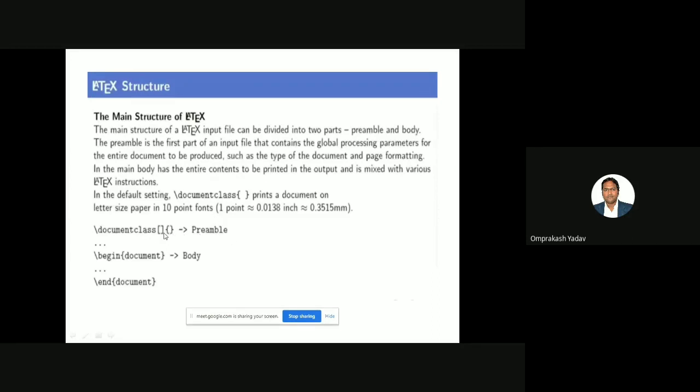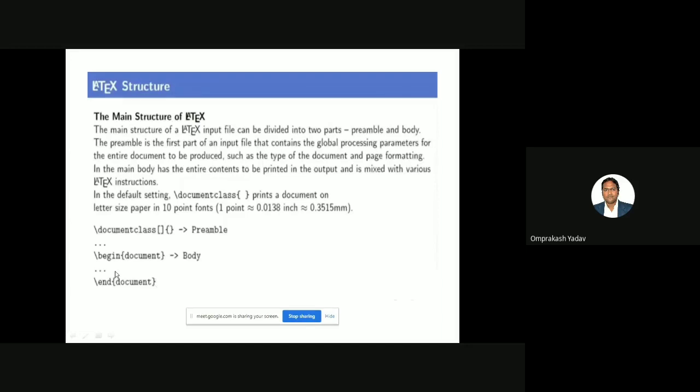Preamble. See, this square bracket is the optional part. If you want to give certain attributes, certain parameters, for example, whether you want to set the font size, whether it's 12 point or what, that kind of attributes you can mention in this square bracket. Then this curly brace is compulsory, and here also we will specify certain things. Then the entire thing will start with begin document and end document.